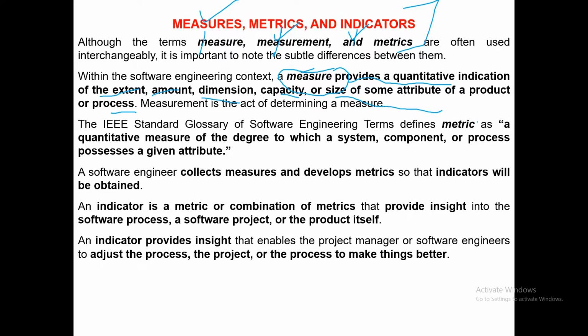So this some idea is known as a metric. A metric is a quantitative measure of the degree to which a system or a component or a process possesses a given attribute. So a measure gives you one value. A metric can be a combination of measures. It is based upon one measure, two measures, three measures, or more. You derive a metric, you derive some idea whether you are going up or down.